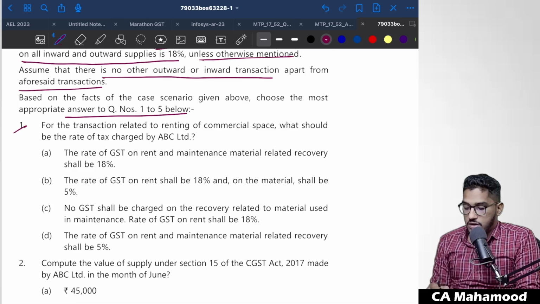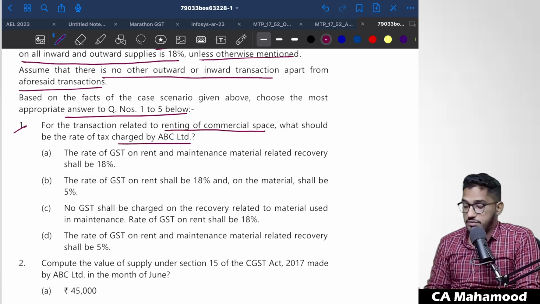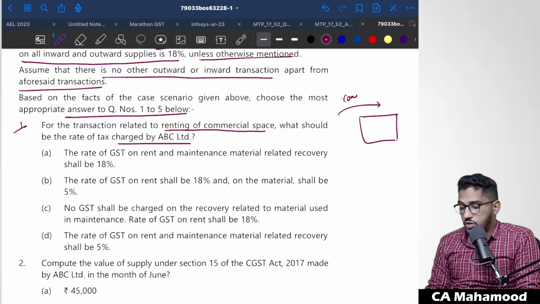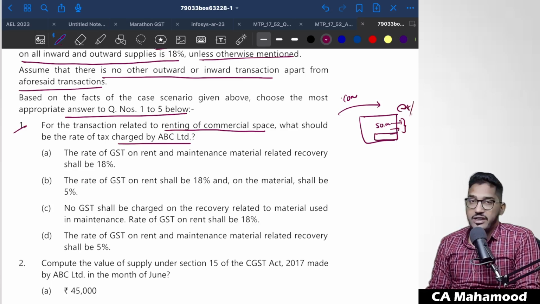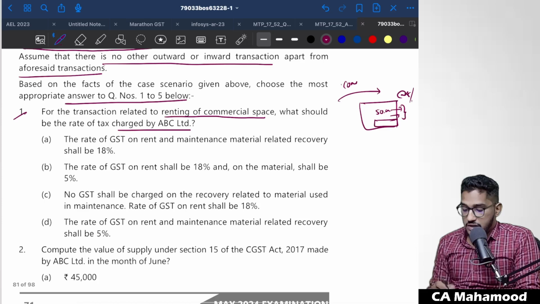Question number 1. For the transaction relating to renting of commercial space, what would be the rate of tax charged by ABC Limited? As I have told, they are letting out one commercial space on rent, and they are giving invoice for rent also, they are giving invoice for maintenance also. What should be the rate of GST for that entire amount? As I have told, for the rent and also for maintenance, for entire value, the rate of GST applicable will be 18%. So let us have a look at the options.